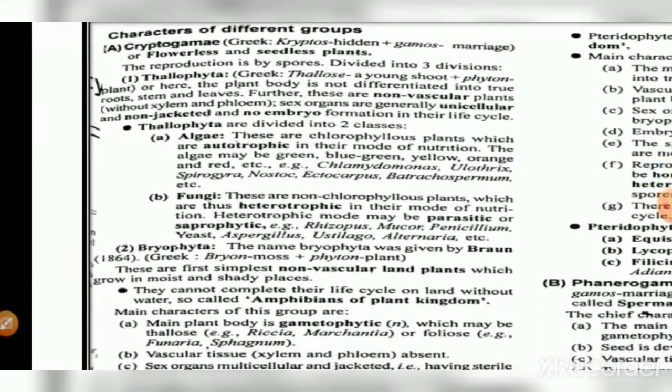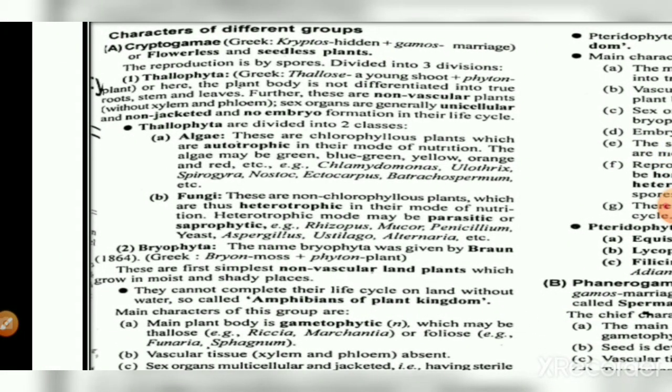In the case of the cryptogams, the word is derived from two Greek words: cryptos, which means hidden, and gamos, which means marriage, or it means flowerless or seedless plants. The reproduction is by spores, and it is divided into three divisions. The first is the Thallophyta. Thallus means young shoot, phyton means plants. The plant body is not differentiated into true roots, stem or leaves, so that's why this is known as